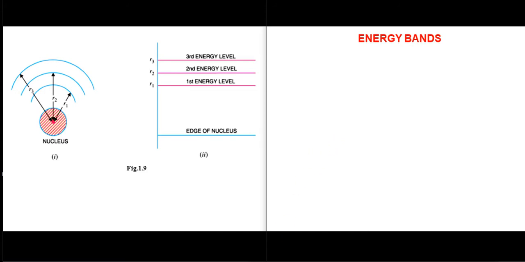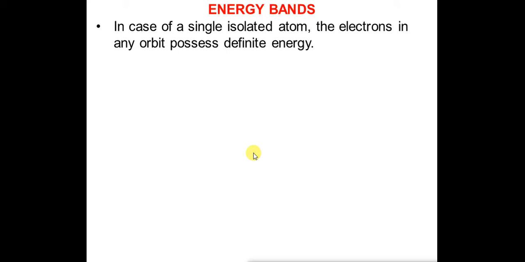Now, what is the meaning of energy bands? First we have seen energy levels, now we will see energy bands. In the case of a single isolated atom, the electrons in any orbit possess definite energy.